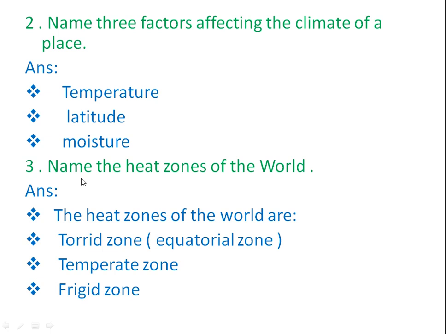Third question. Name the heat zones of the world. Answer is, the heat zones of the world are torrid zone, also known as equatorial zone, temperate zone, frigid zone. These are the 3 heat zones of the world.